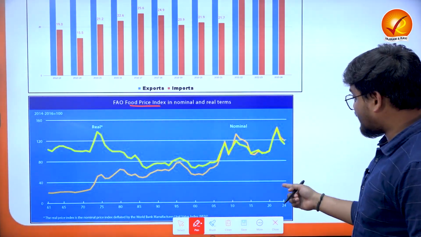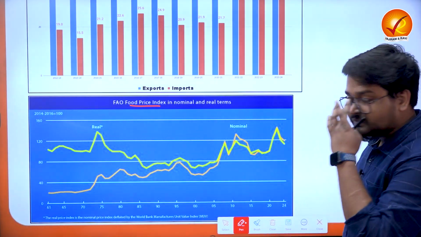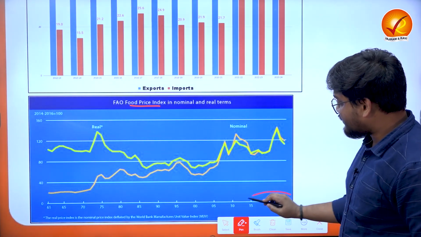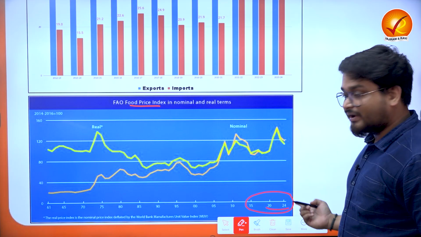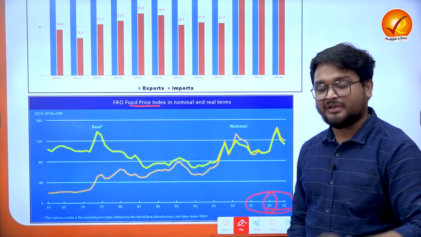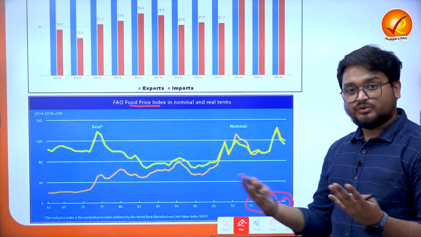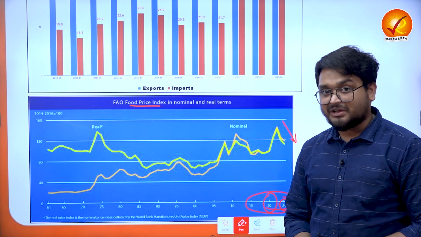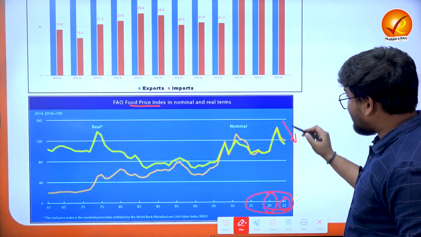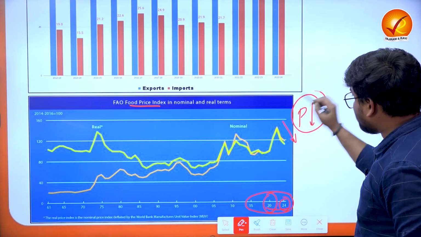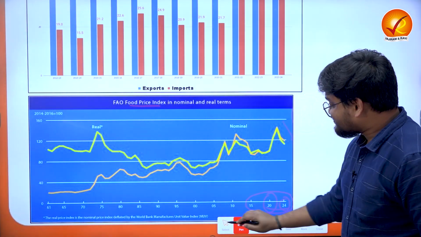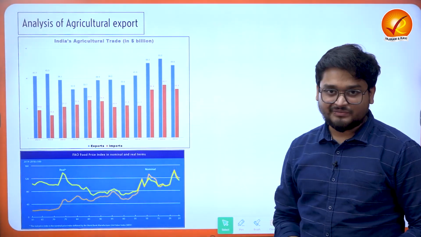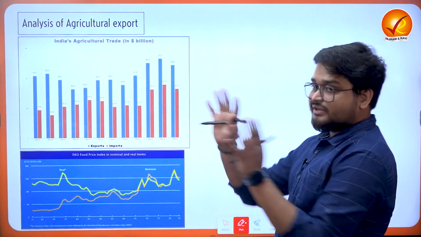As of recent times, when we talk about the global food market, the prices of food in recent financial years, say from 2020 or 2021, which was the COVID pandemic year, to right now in 2024, the overall global prices of agricultural commodities have decreased. While the prices all across the world for agri commodities are decreasing, we find that the exports of the country have decreased and imports have also decreased. So here we find some crucial trends.